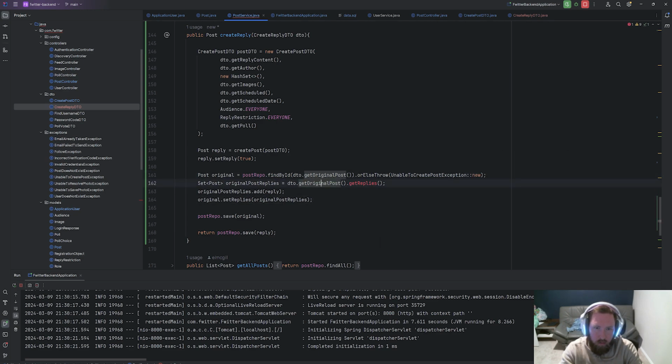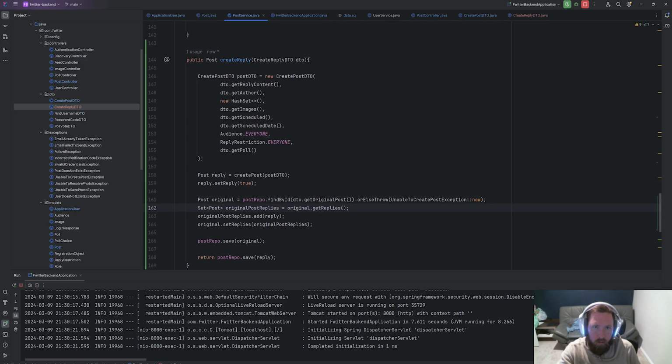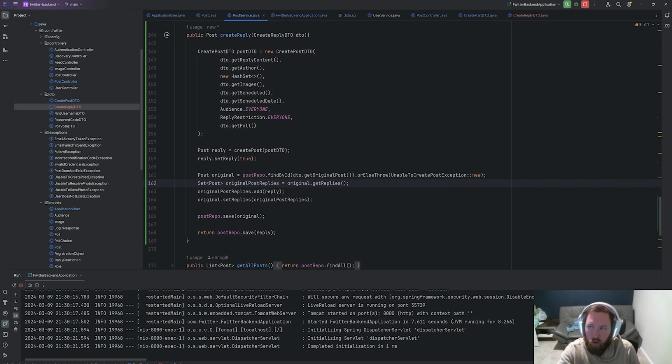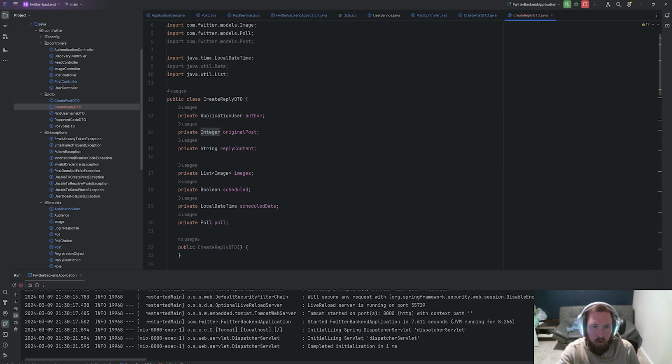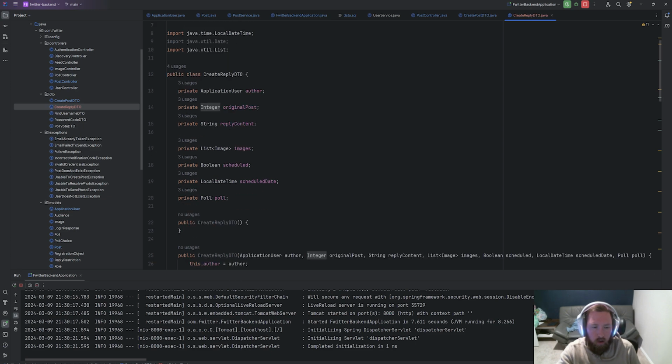But now we should be able to say original dot get replies, and that should be fine. And that'll make it a little bit easier on ourselves. The poll can just be an empty object. I don't know what else to add here, so let's go to our create post DTO. As long as we know the ID of the original post, that'll be fine. So I'm going to open up DBeaver on the side and look at our post. Now I'm opening up Postman.